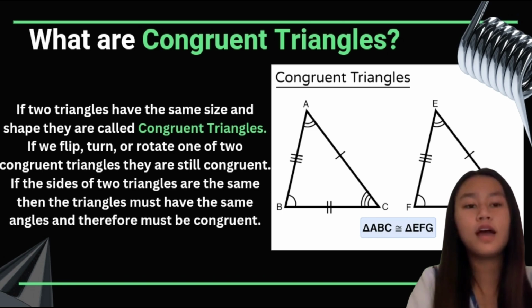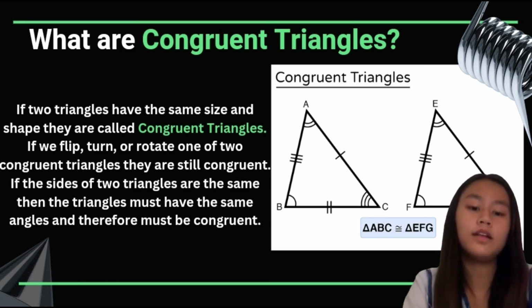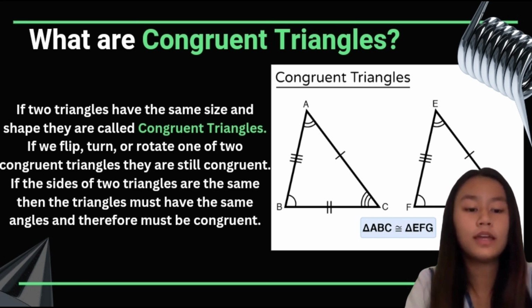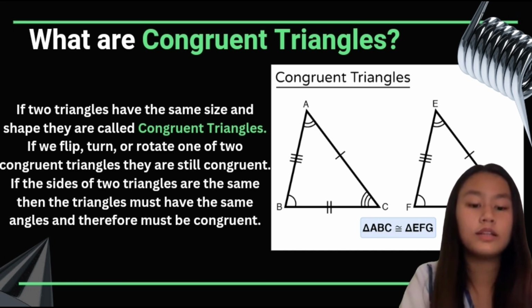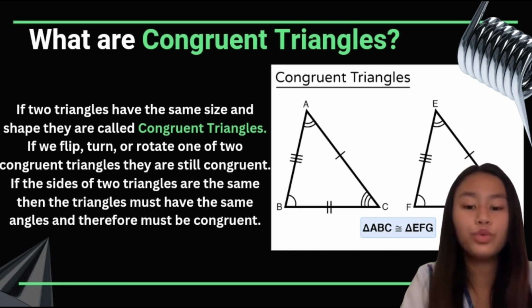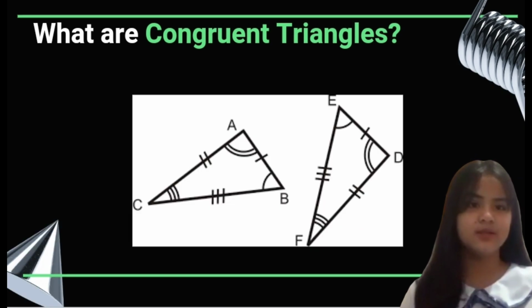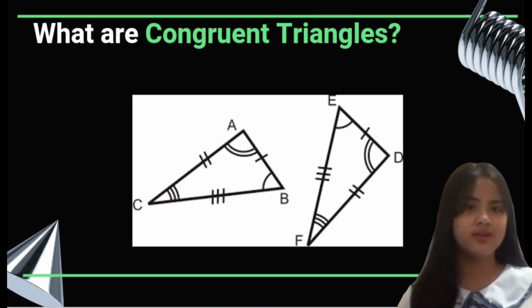What are congruent triangles? If two triangles have the same size and shape, they are called congruent triangles. If we flip, turn, or rotate one of two congruent triangles, they are still congruent. If the sides of two triangles are the same, then the triangles must have the same angles and therefore must be congruent. How can we say that these examples are congruent?